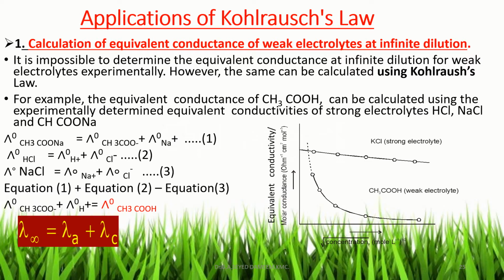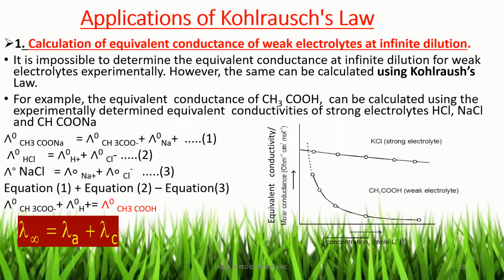Now these equations are denoted as 1, 2, 3, and adding the first two equations and subtracting the third equation, we get on the right hand side lambda 0 CH3COO minus plus lambda 0 H plus, which, according to Kohlrausch's law, is lambda 0 of acetic acid.